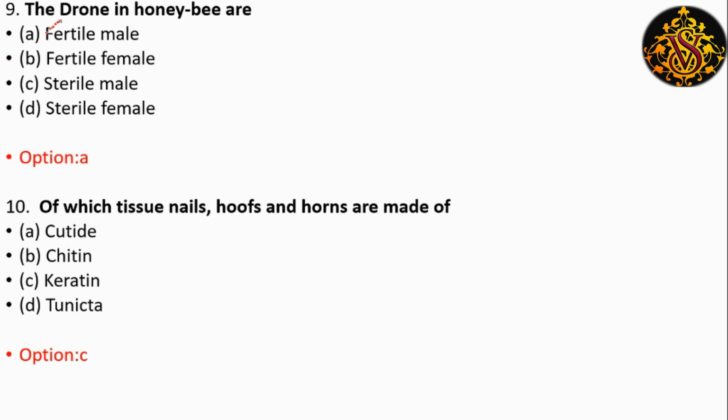The next question: the drone in honeybee are fertile male. The drone is a male bee, a male bee that is the product of an unfertilized egg. Clear? The drone is a fertile male bee that is the product of an unfertilized egg.